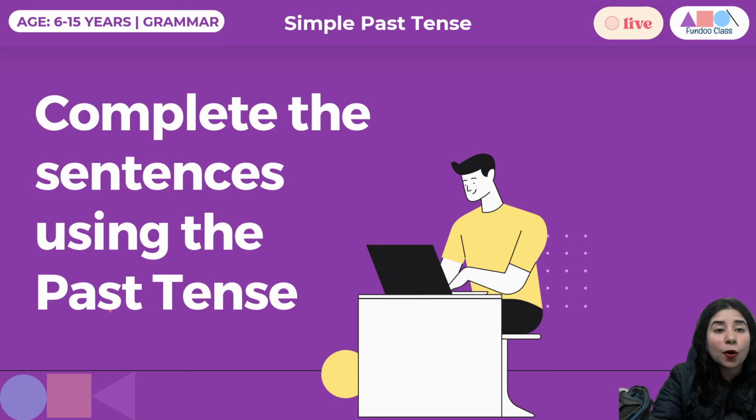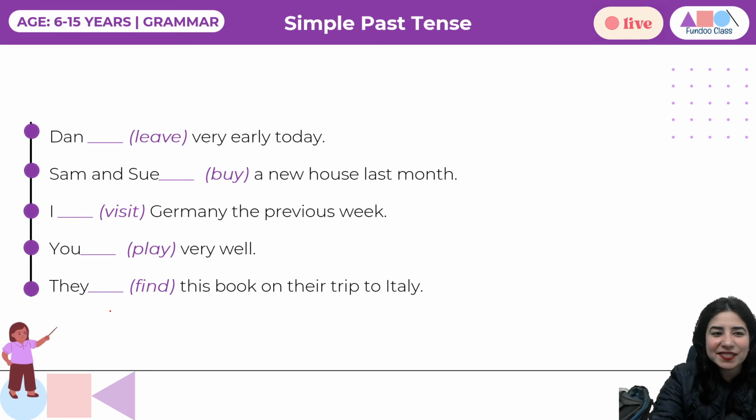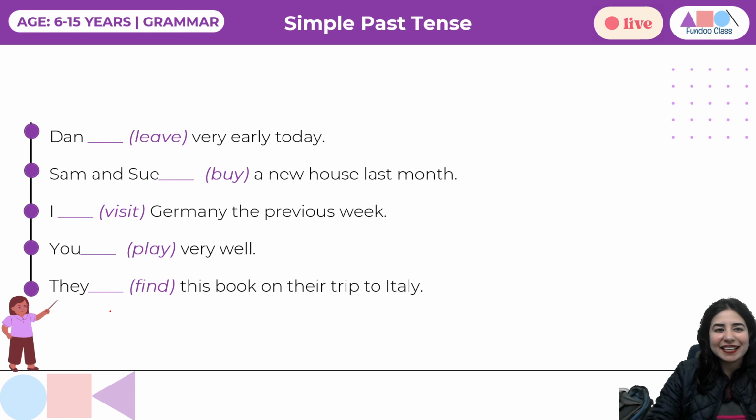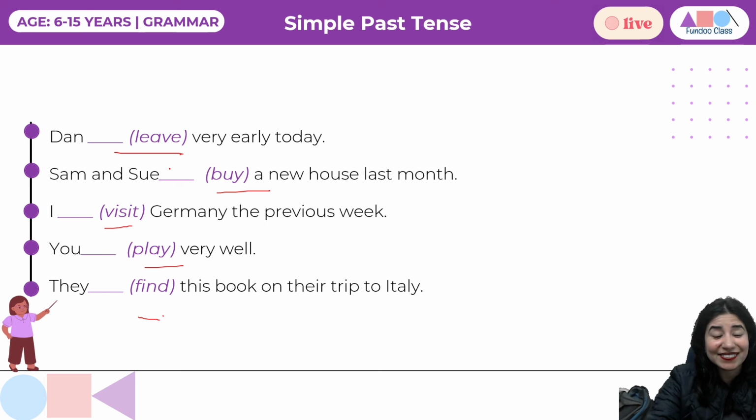Right? So it's time to do a quick drill. You are going to complete the sentences using the past tense. So quickly take a minute and do that. You have the root form in the bracket. So let's quickly see how we get the correct answer. Everybody start doing it. Oh, we have answers coming. That's very interesting, my dear students. Very good. Kudos. Very well done.